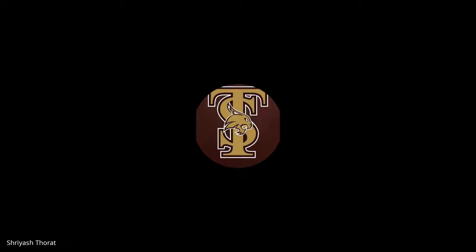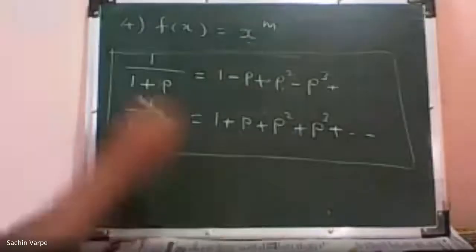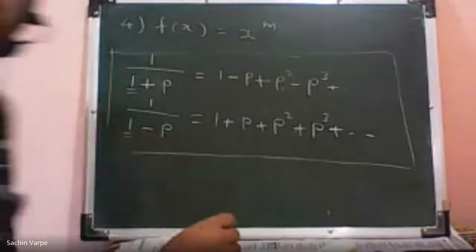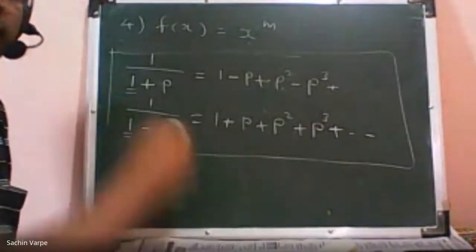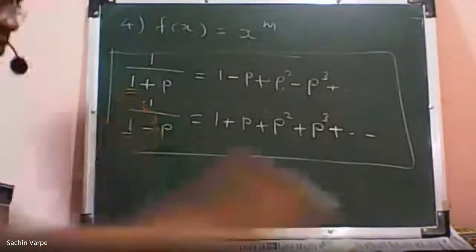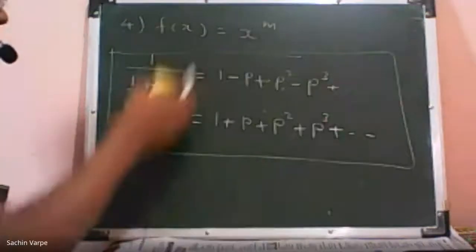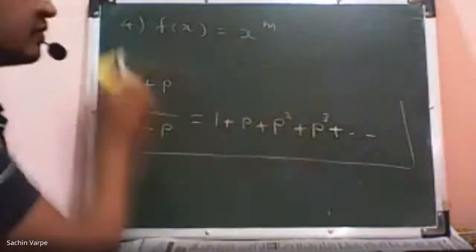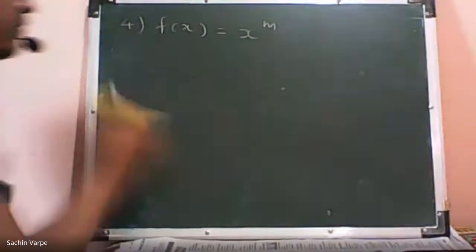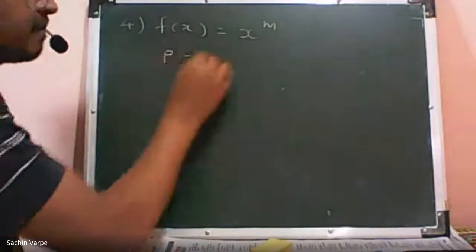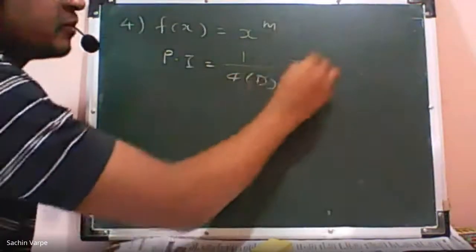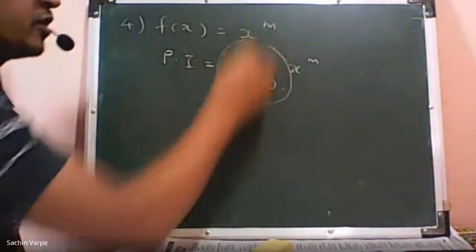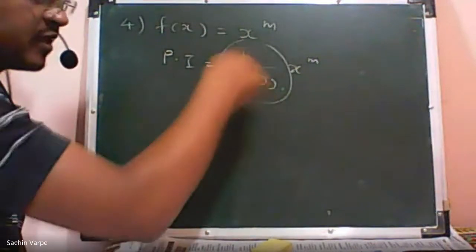Write down the note. To use these expansions, we always need 1 in the denominator. So the question is, if 1 is not there, what do we do? Compare this with the particular integral: I'm going to express the rational function 1 upon phi of d, applied to x raised to m, in terms of infinite sums.